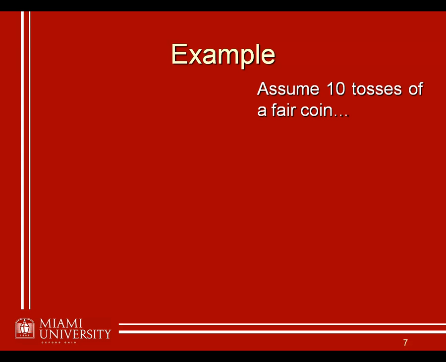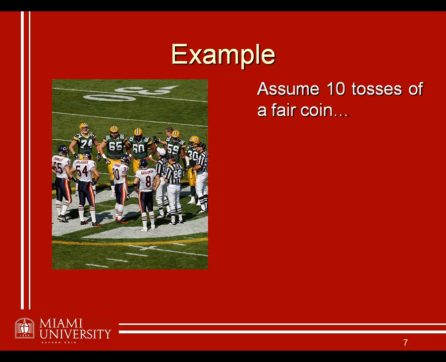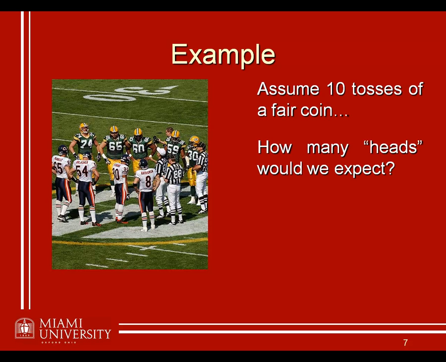Okay, and there's a lot of situations where you might really want to toss a fair coin and where you really want to be sure that it is in fact a fair coin. But let's assume you're going to toss a fair coin 10 times. Again, this is a coin that has heads on one side, tails on the other side. And if it's a fair coin, that means there's a 50-50 chance that it's going to land on heads or tails, right? Well, how many heads would you expect to find if you toss a fair coin 10 times? On average, how many times do you think heads is going to come up when you toss a fair coin 10 times?